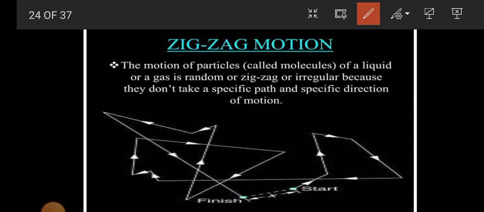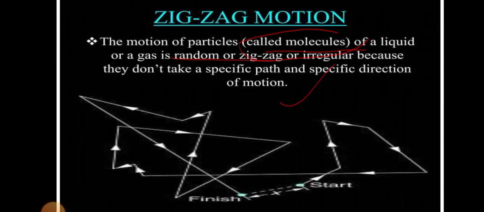Now zigzag motion. Zigzag motion is the motion of the particles called molecules. Zigzag motion will remain in a molecule. A gas has random or zigzag, irregular motion because the molecules do not take a specific path and specific direction of motion. Zigzag motion is present in a molecule.